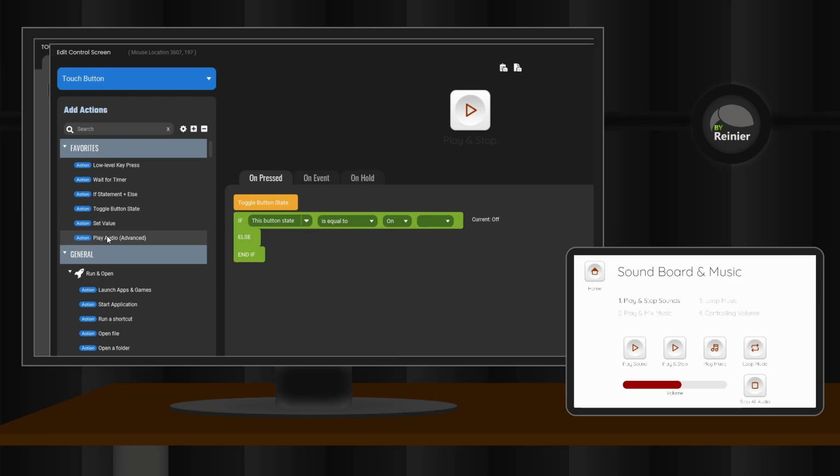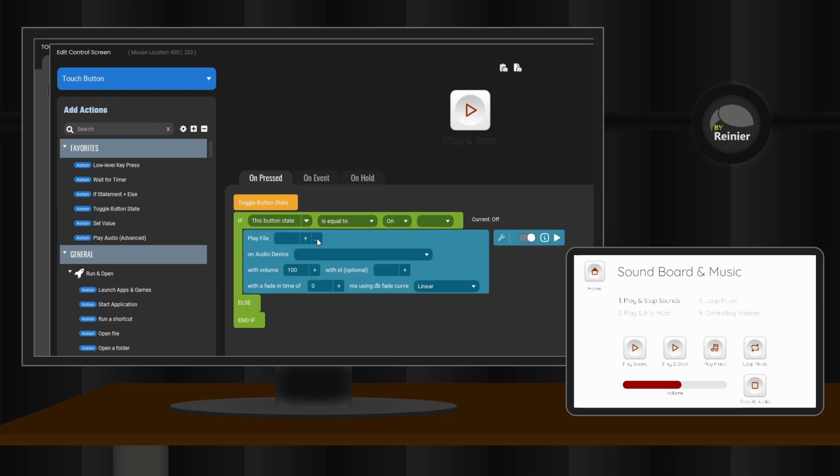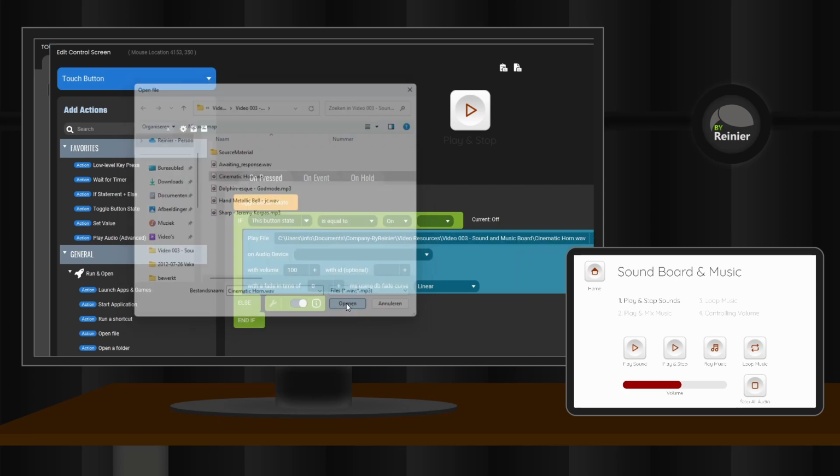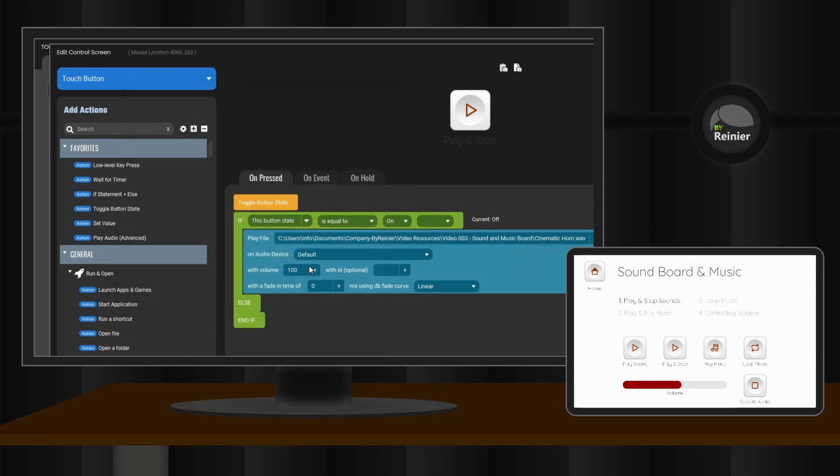If the button state is on, we will play the sound. This time we add an ID for the playing sound and call it example ID. If the button state is off, we will stop the sound with the given ID. Let's save the button and test it.